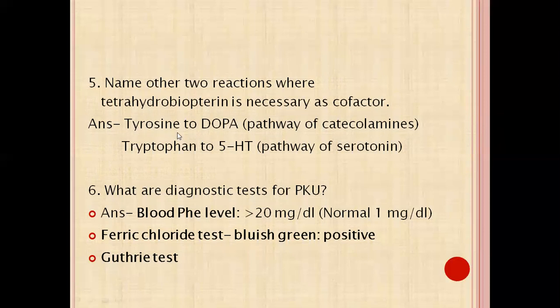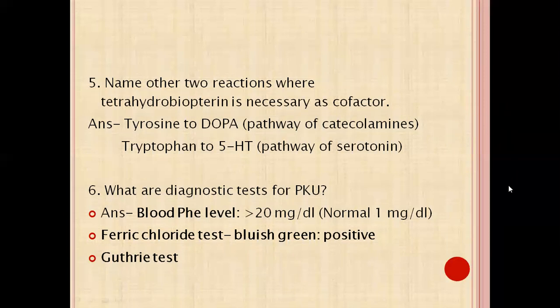Here the enzyme is tyrosine hydroxylase, which converts tyrosine to dopa. And the second reaction is tryptophan to 5-hydroxytryptophan. This is the pathway of synthesis of serotonin. So these two reactions need tetrahydrobiopterin as a cofactor.